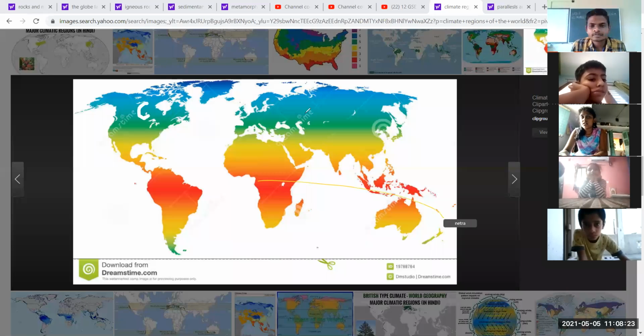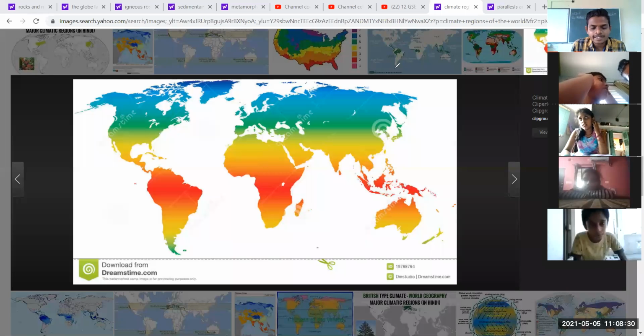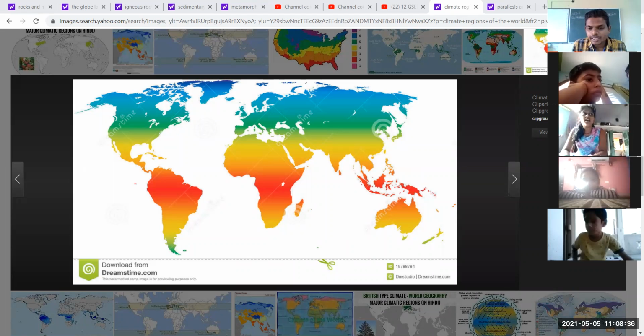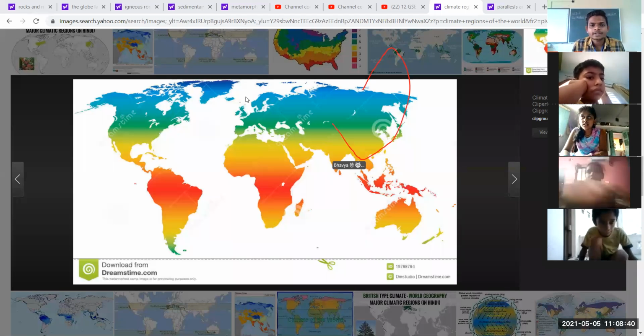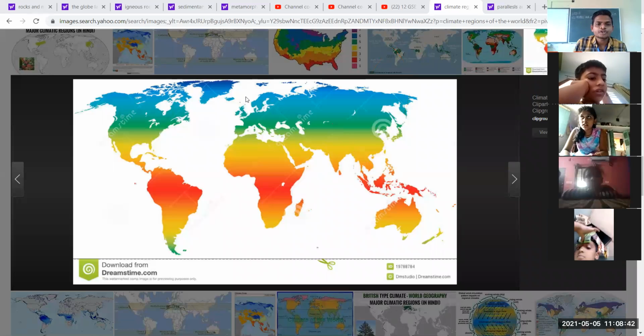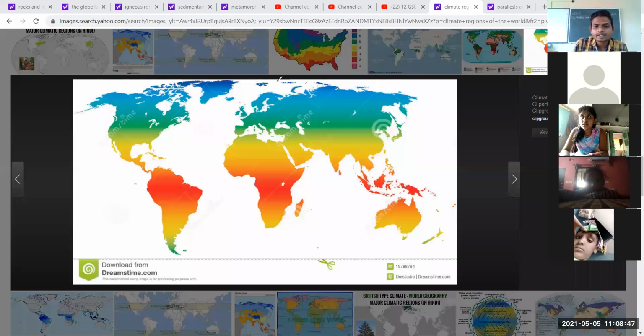Here you can see it. First of all, I am going to disable annotation for others. Now clear. Now I am going to draw it. I am using this color. Okay, here Canada, it is here.